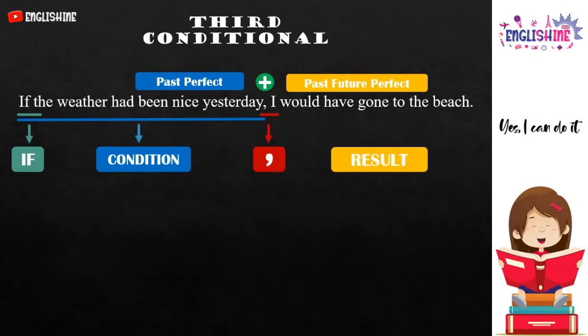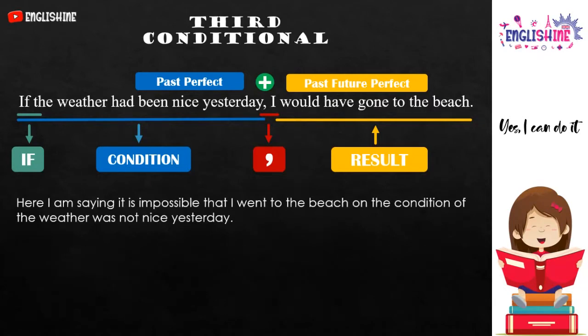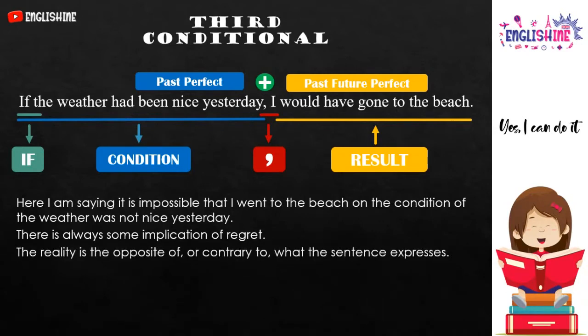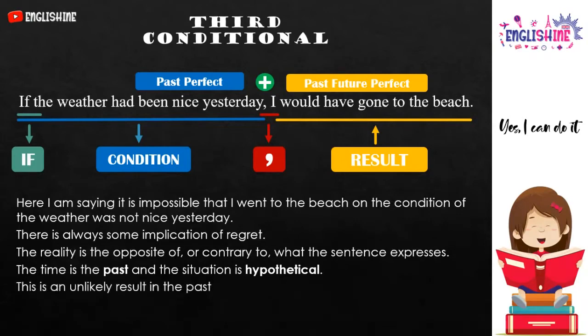What is the result of this if clause? The result is I would have gone to the beach. Here I'm saying it is impossible that I went to the beach on the condition that the weather was not nice yesterday. There is always some implication of regret. The reality is the opposite of or contrary to what the sentence expresses. The time is the past and the situation is hypothetical. This is an unlikely result in the past.